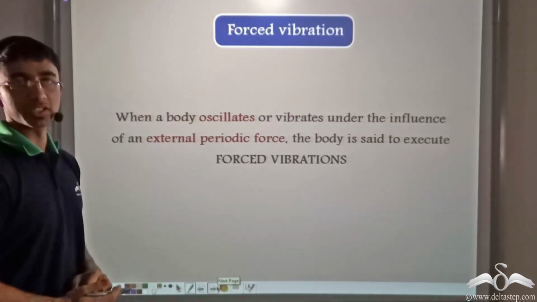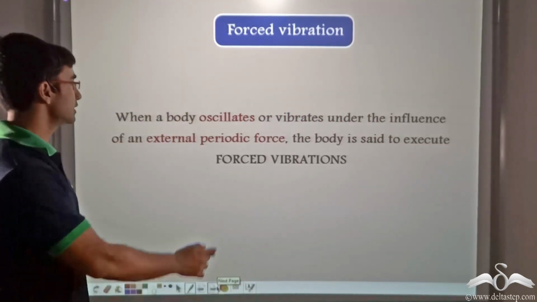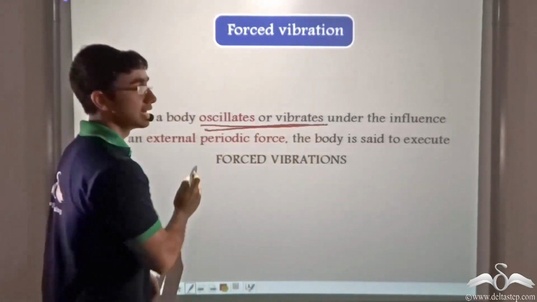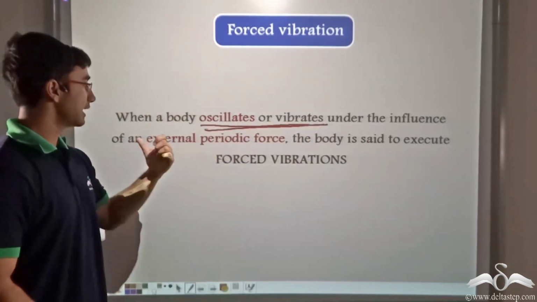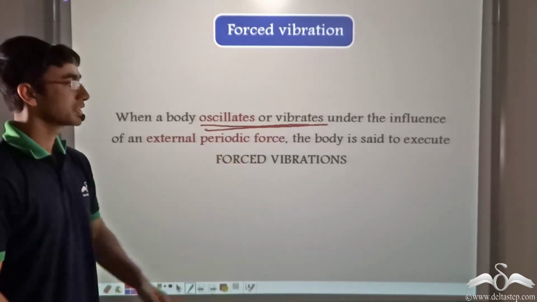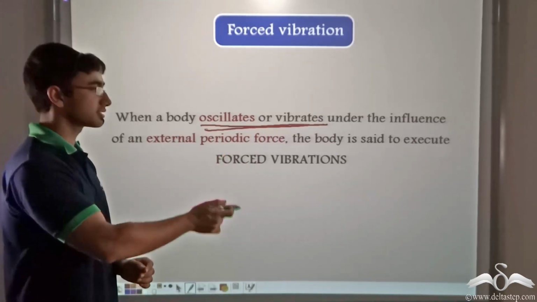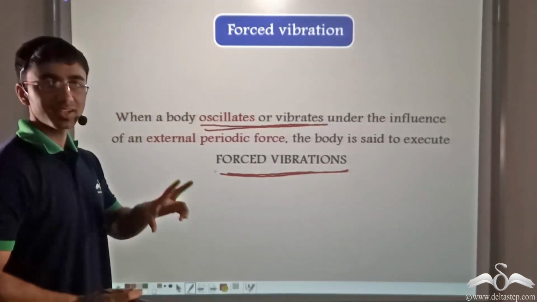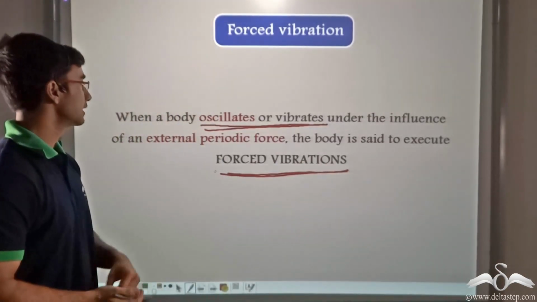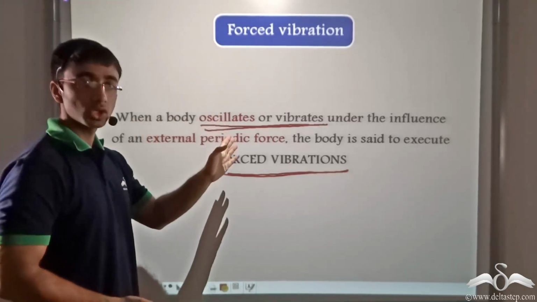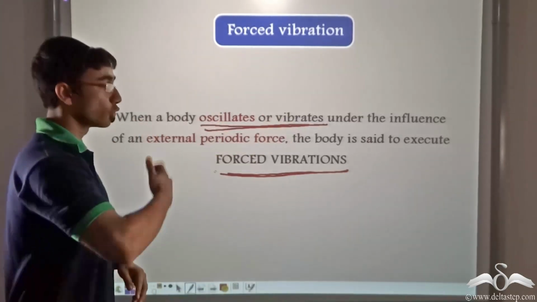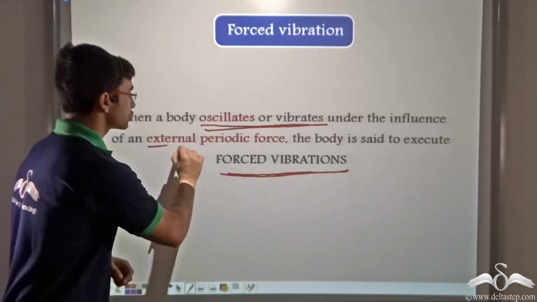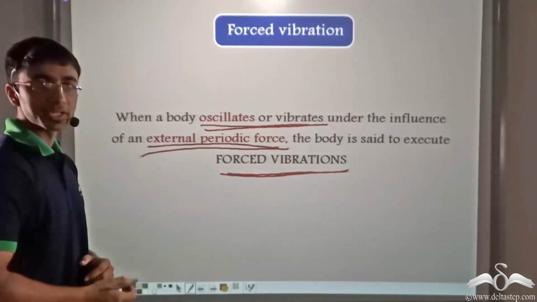Firstly, we define forced vibration. Forced vibration is when a body oscillates or vibrates under the influence of an external periodic force. And under such circumstances, the body executes forced vibrations. So there are again two things to remember over here. The body has to be oscillating or vibrating, and the force under which it is vibrating or oscillating has to be an external periodic force.